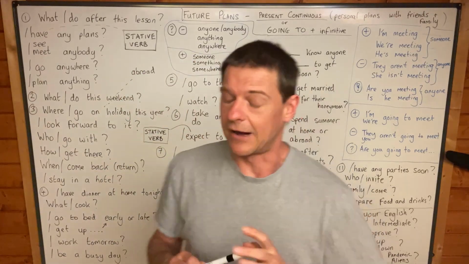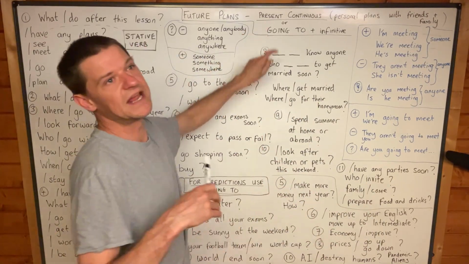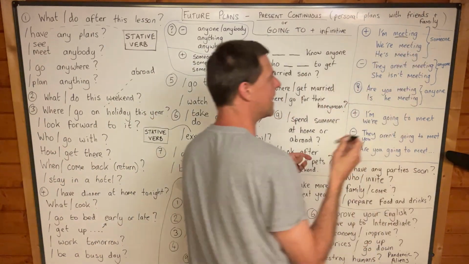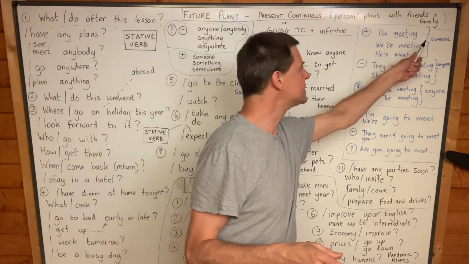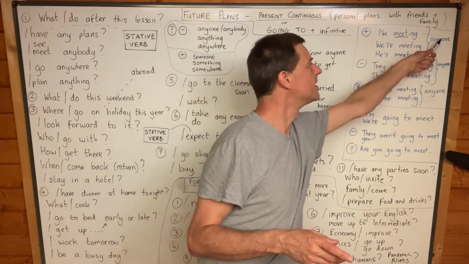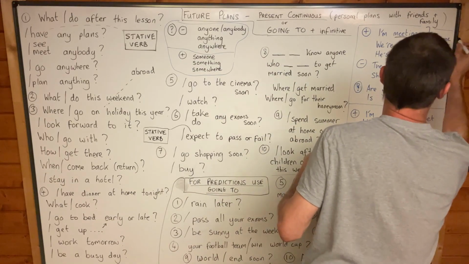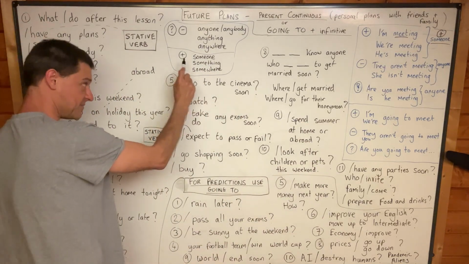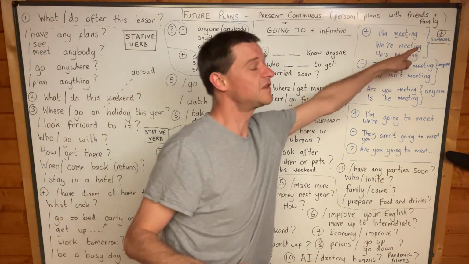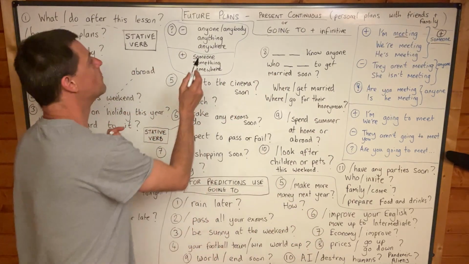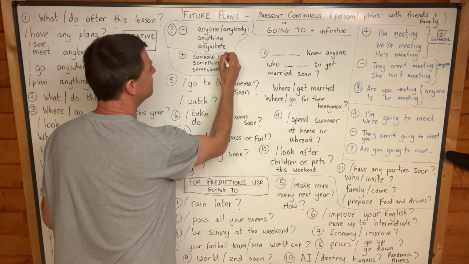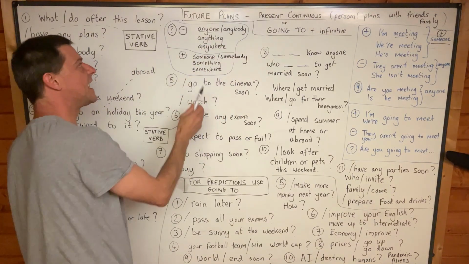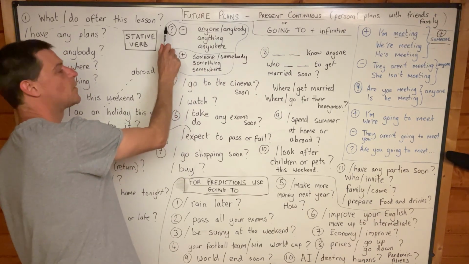Okay? Now, how do we make present continuous and how do we make going to in a sentence? Let's use the verb meet and have a look. So we say, I am meeting, we are meeting, he is meeting someone. And I want you to know that we use someone in positive sentences. Yes, someone, something, somewhere. We use someone in positive sentences, but we use anyone, or somebody. I should write somebody. But we use anyone, anybody, anything, anywhere in negatives and questions.